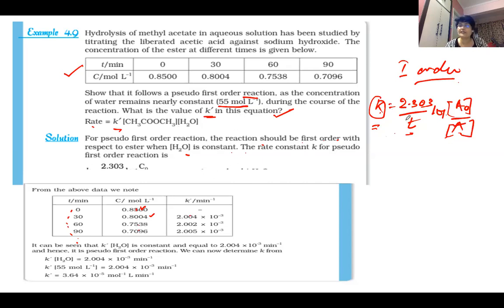Okay, so this is clear to us. Once you calculate K, we know that K is equal to K dash H2O, because they want K dash also. The K value you will put over here, the H2O concentration is given, and you can calculate K dash. So this way we have to solve.